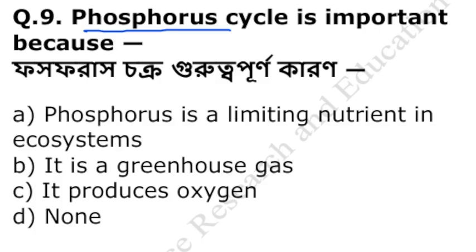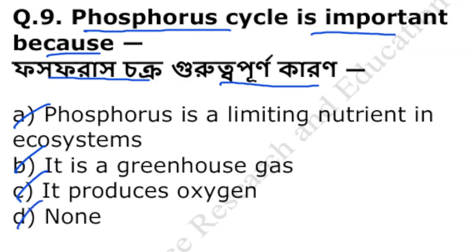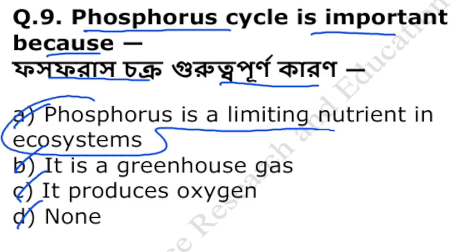Phosphorus cycle is important because, phosphorus চক্র সেটা গুরুত্বপূর্ণ কেন? Phosphorus is a limiting nutrient in ecosystem. It is a greenhouse gas. It produces oxygen or none of the above. Phosphorus cycle is important because phosphorus is a limiting nutrient in ecosystem.